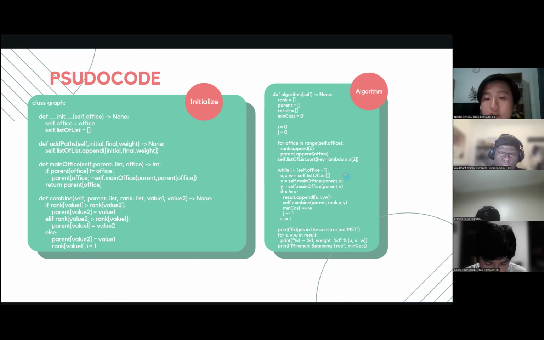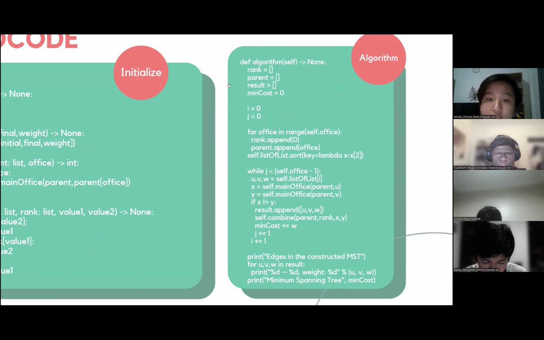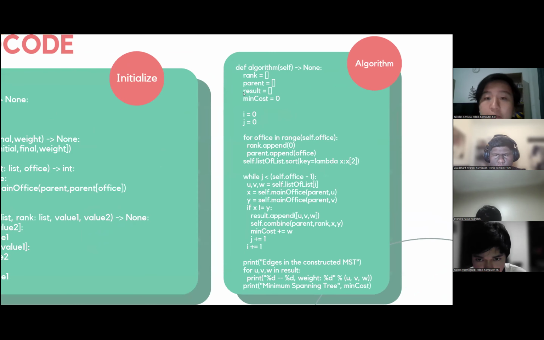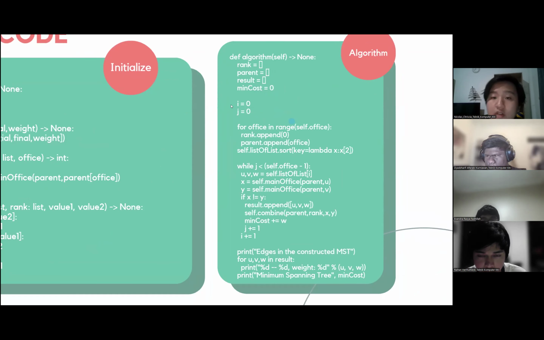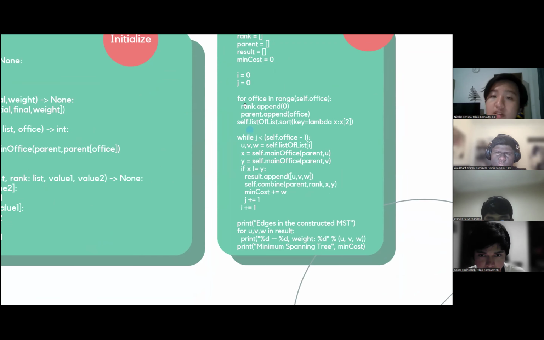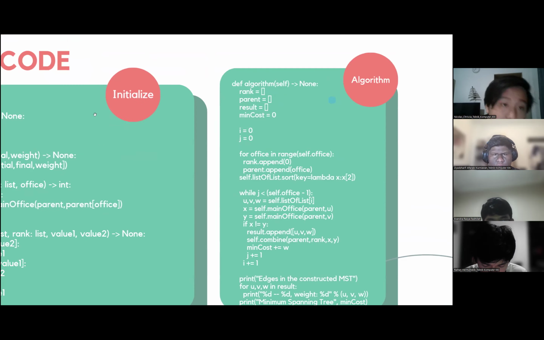Now for the algorithm, we have the rank, which is a list. So rank, parent, result is a list. Main cost is declared as 0. We have i equals 0 and j equals 0. Now this is a for loop for office in range self.office. This is referring to the office, the nodes.